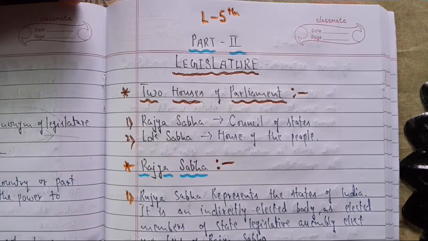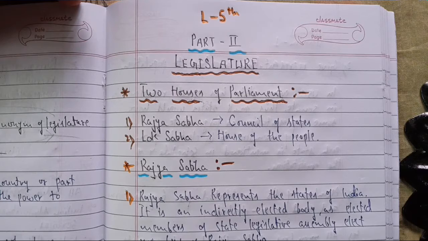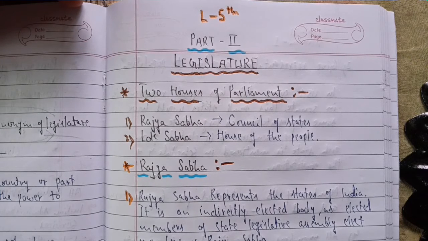In the first part of this particular chapter, we had discussed parliament and the meaning of legislature. I gave you a few basic definitions of legislature. Then we discussed why we need a parliament, what is the importance of parliament, and why we need two houses of parliament. So generally we talked about the importance of two houses, that is Lok Sabha and Rajya Sabha, in which I explained the meaning of unicameral and bicameral legislature. In India we follow a bicameral legislature. Bicameral means having two houses.